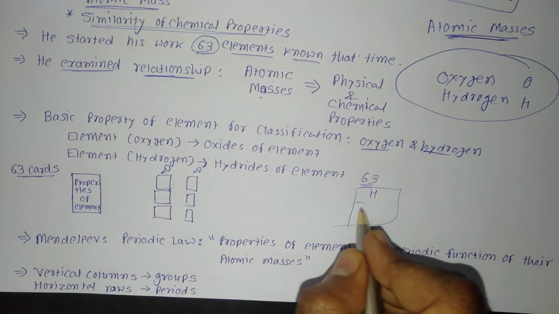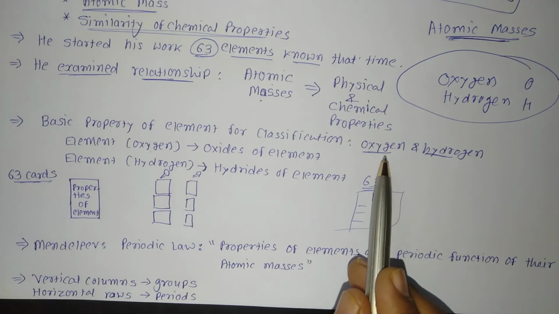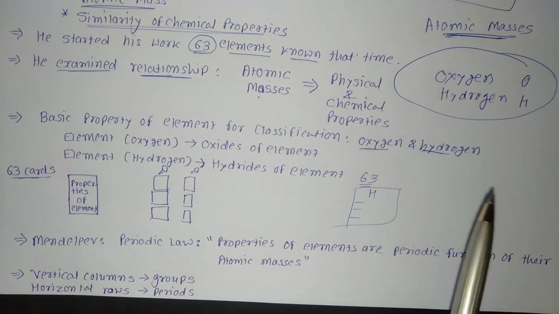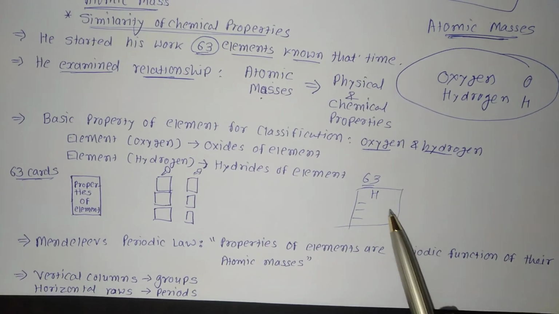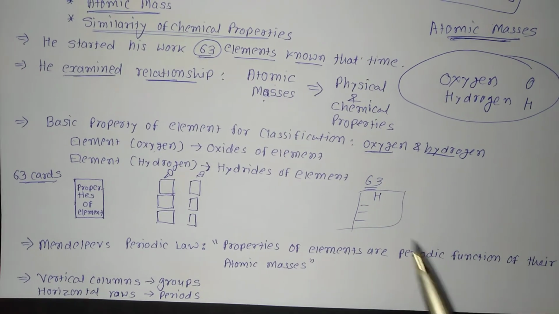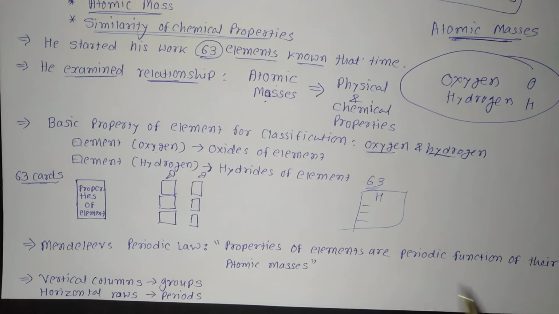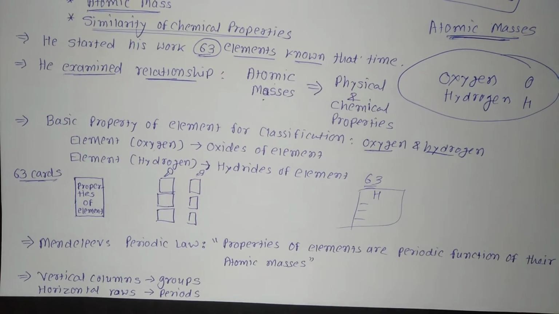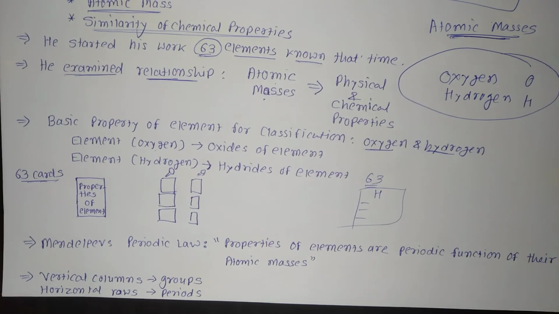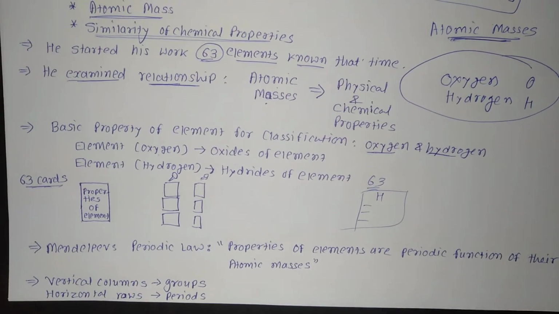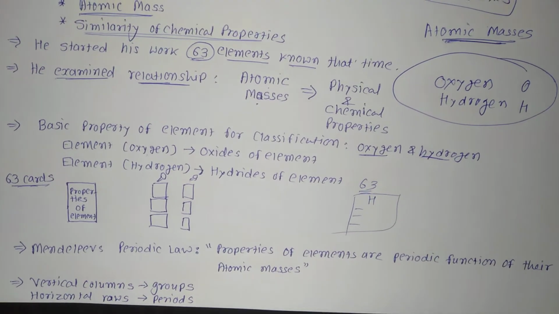Like hydrogen, its property he has written, mainly what it makes with oxygen and hydrogen. It's hydrogen, so it is H2, we know. Even if you take any other element, how the oxides and hydrides have been formed, on the basis of that he has done. He sorted out the elements with a similar property and pinned the cards together on a wall.